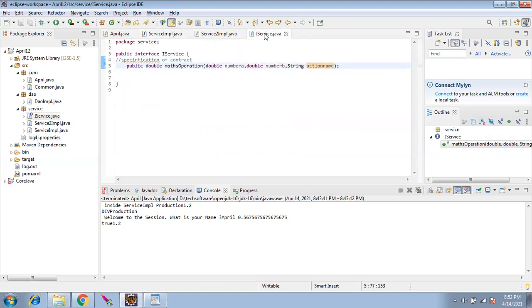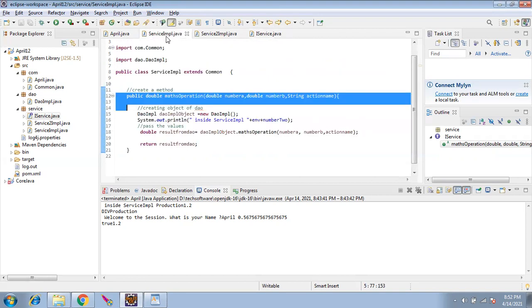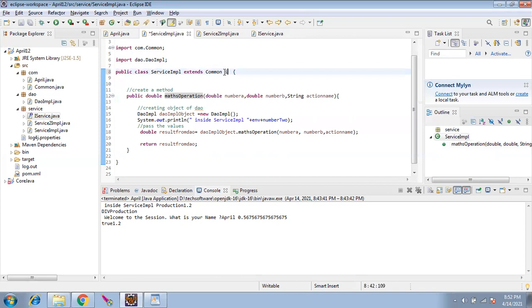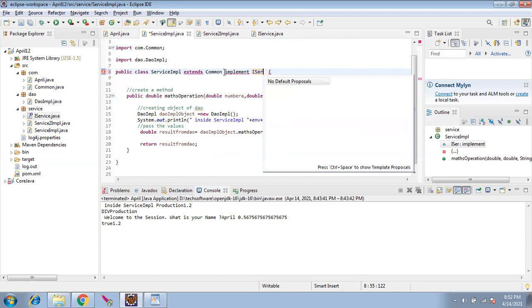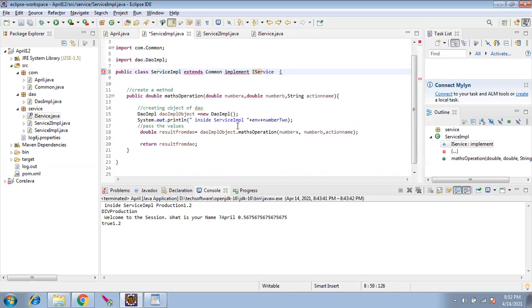Everyone has to get approval from this guy, the interface. So he will approach and tell them, you implement my contract. Whatever I have said, you implement it.